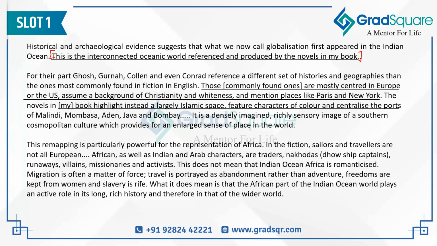And once again, the author is making the same point as before, that most of the literature that we have focuses on the northern hemisphere, a northern outlook of the world, which is basically Europe and North America, which has a very Christian term about it, a bit of a whiteness about it. And this is the focus of most of the novels. But in this book, the author is writing about novels that highlight mostly Islamic spaces instead of Christian spaces, or nations which focus on Christianity. It looks at mostly Islamic spaces and features characters of color. So not people who are white, but characters of color.